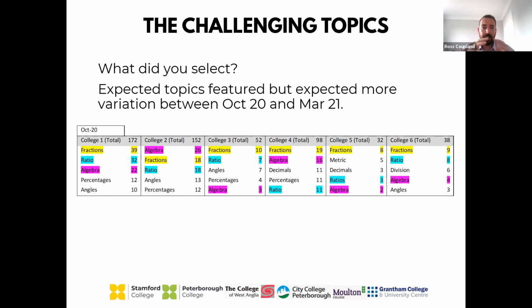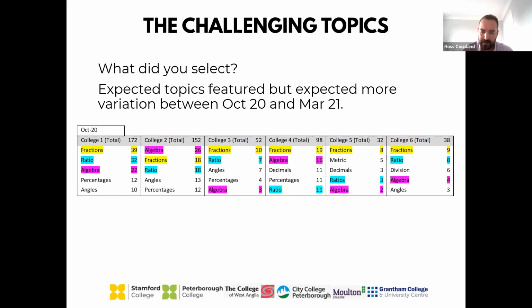What you've got in the middle of your screens there is the results from October 20. How many of you put fractions? Hopefully a lot of you did. I'm sure you probably did. Ratio also features high. Algebra is also there as well. And then we've got a little bit of a mix, but percentages also features in 4 of the 6. But it's the fractions that really got us interested there.